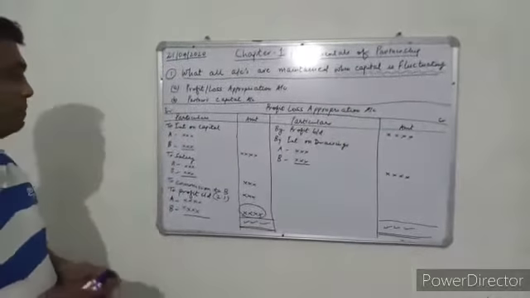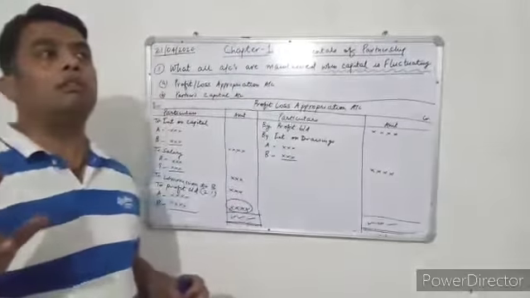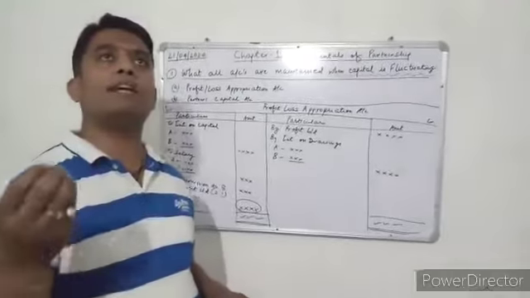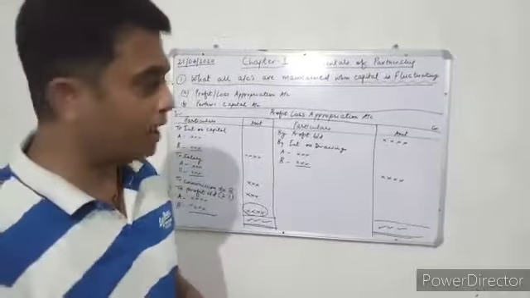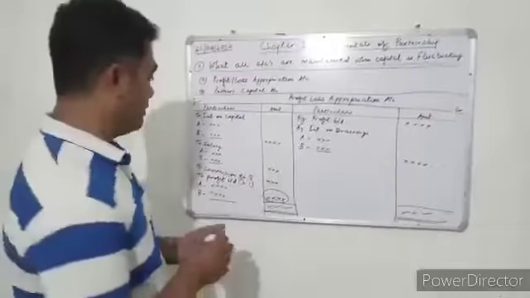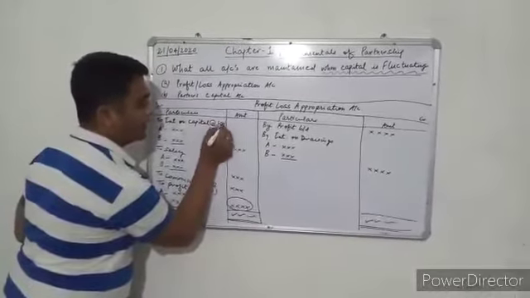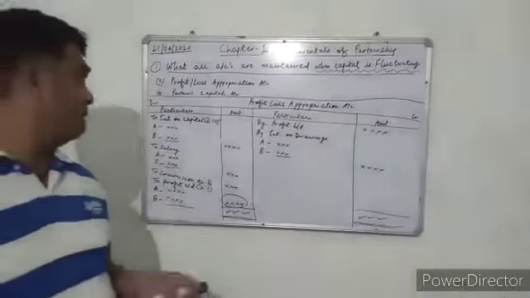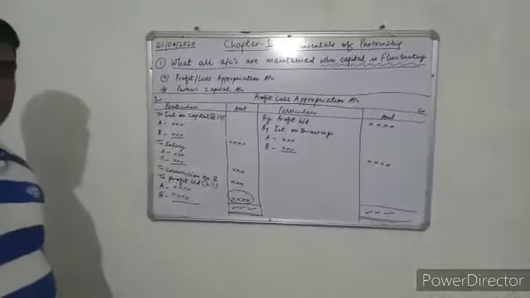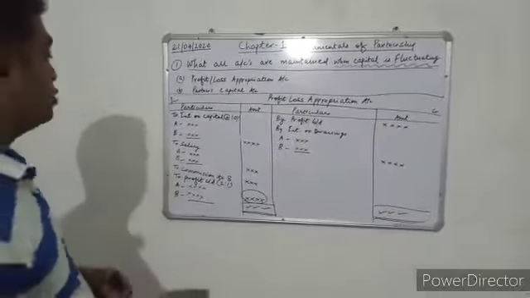Then on the debit side we write interest on capital. I told you in the last class that partners invest some capital and the firm has to give them interest on it, as mentioned in the partnership deed. Suppose the rate is 10%. If the capital of A is 20,000, then 2,000 will be given to A, and for B with capital of 10,000, 1,000 at 10% will be given.